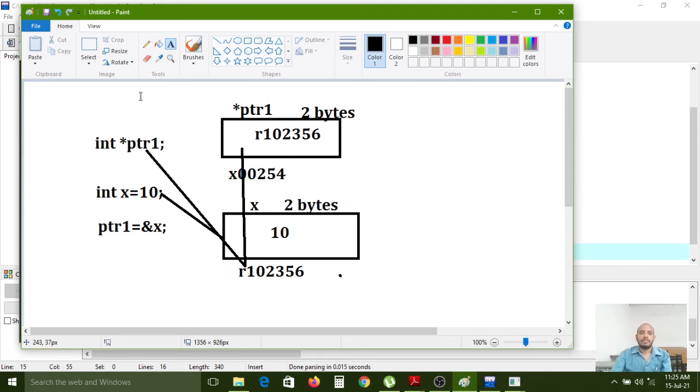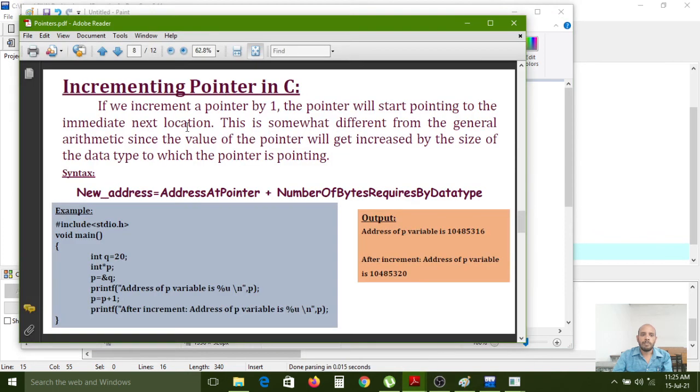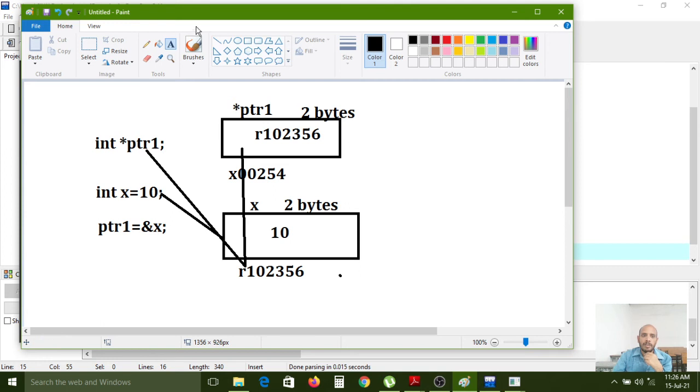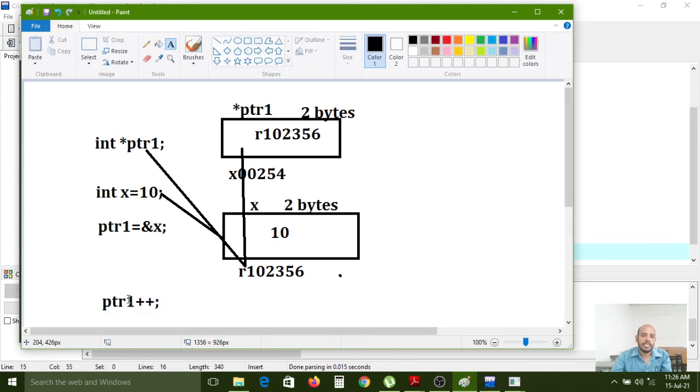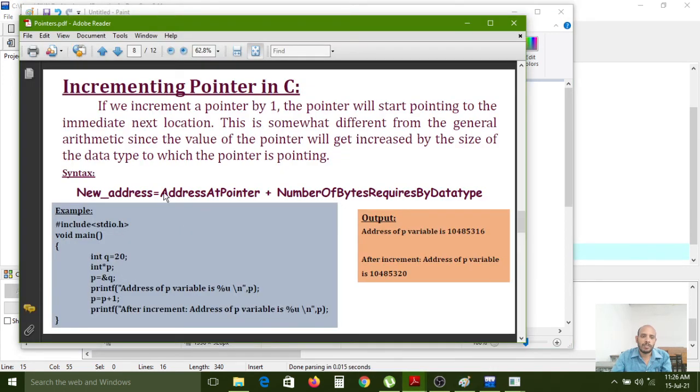Now what is the concept going on? Incrementing pointer. Now I want to increment pointer ptr1++. If I use it in the program like this, then what will happen? The syntax is: address at the pointer plus number of bytes required for the data type.